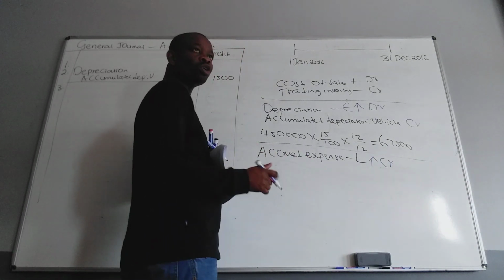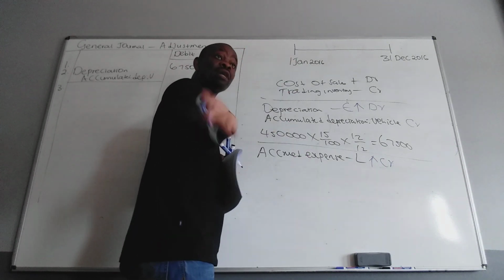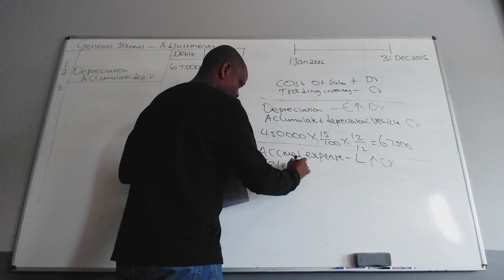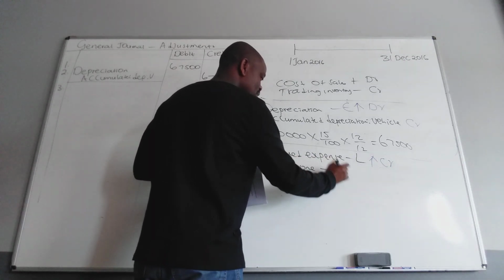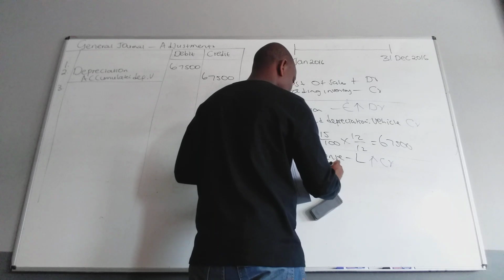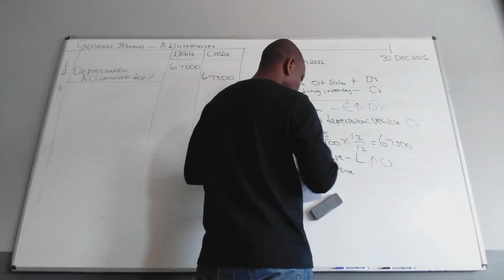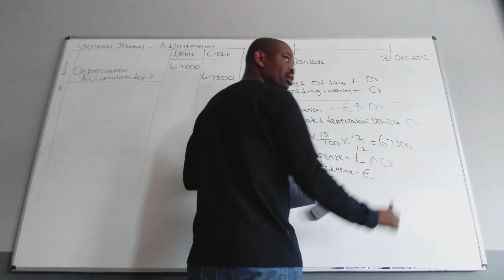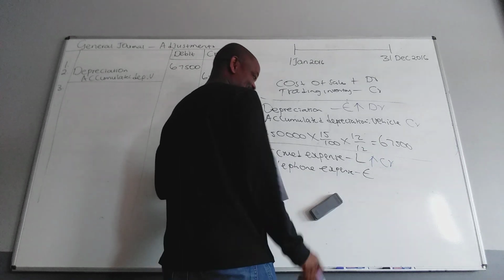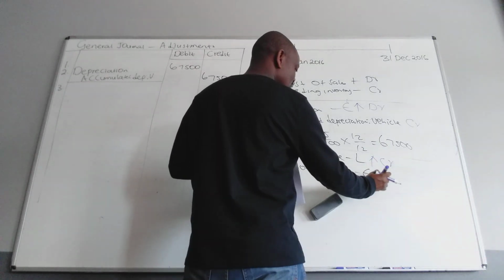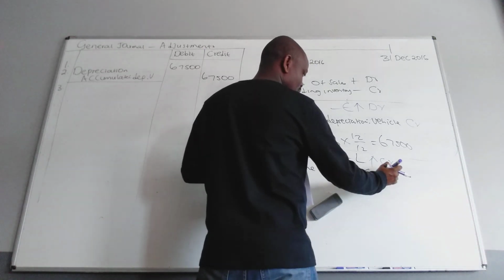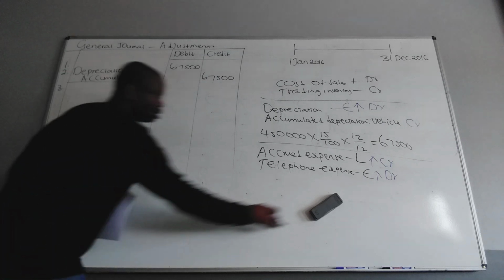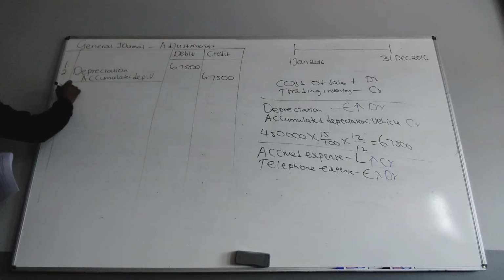But it cannot go on its own. So when you say accrued expense, you must ask yourself, which expense are we talking about here? Go back and check. Telephone. Let's use our accounting equation skills. What is the telephone expense to us? It's an expense. Increase or decrease? Increase. Now we come here. We start with the debit side. Start with the debit one. Telephone expense.